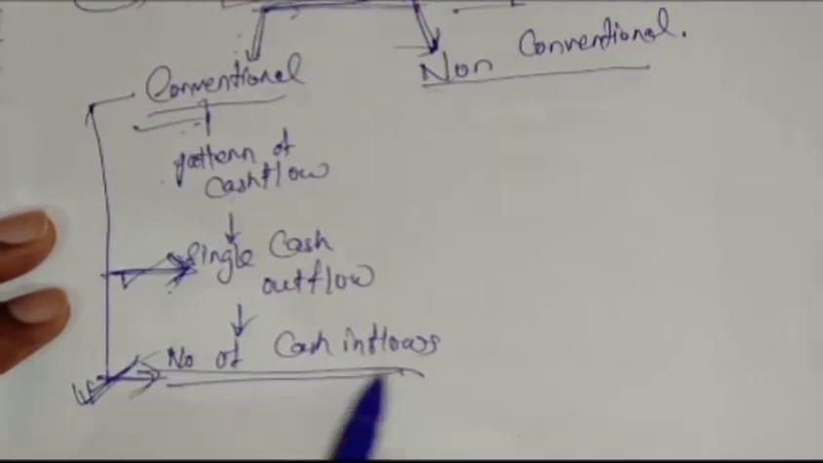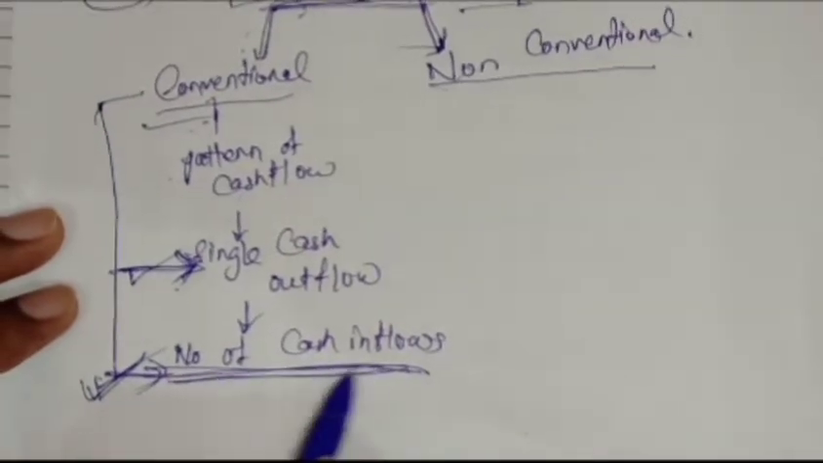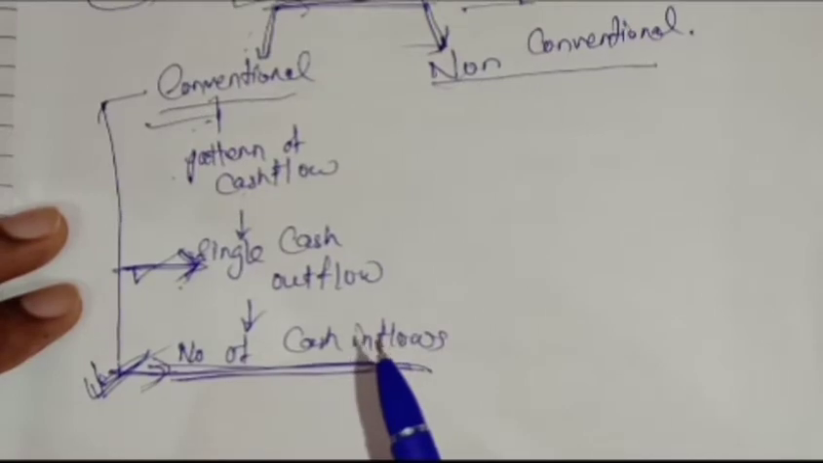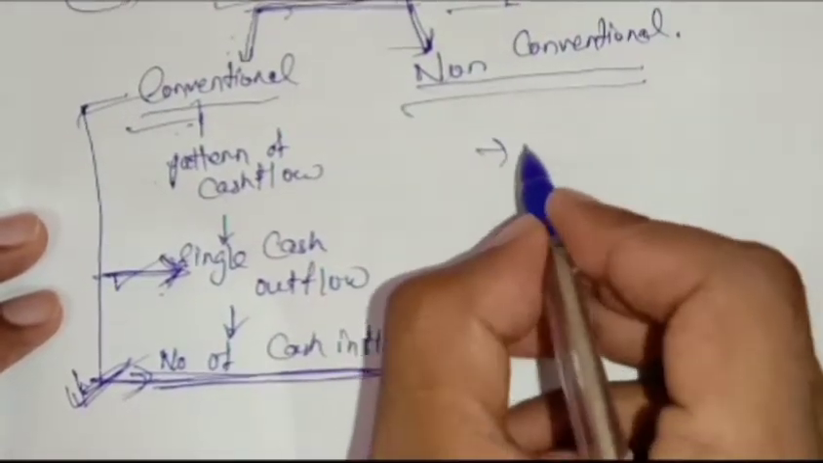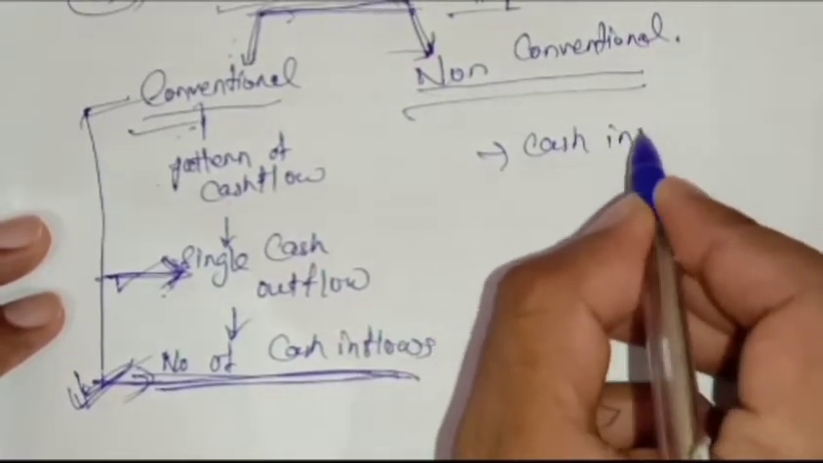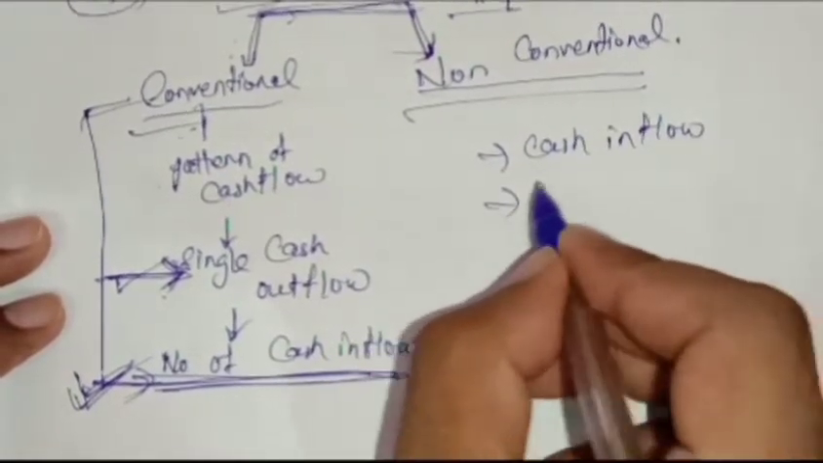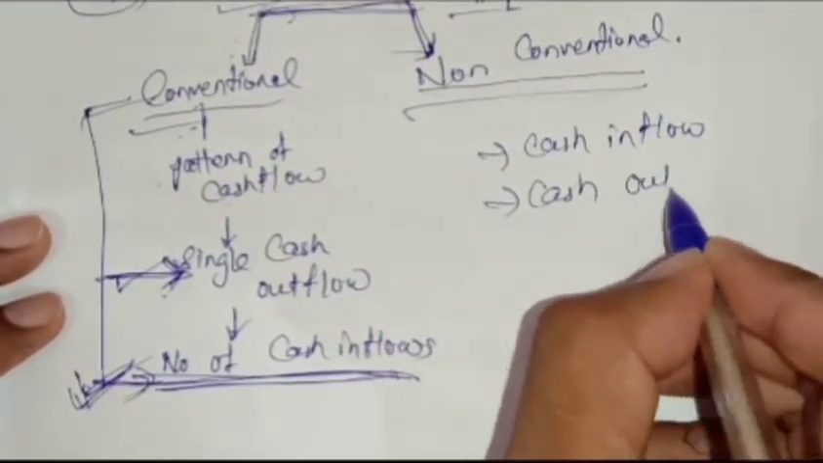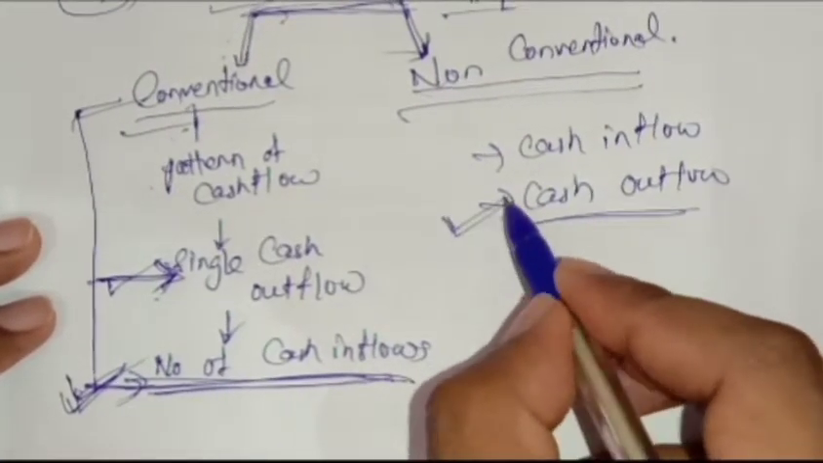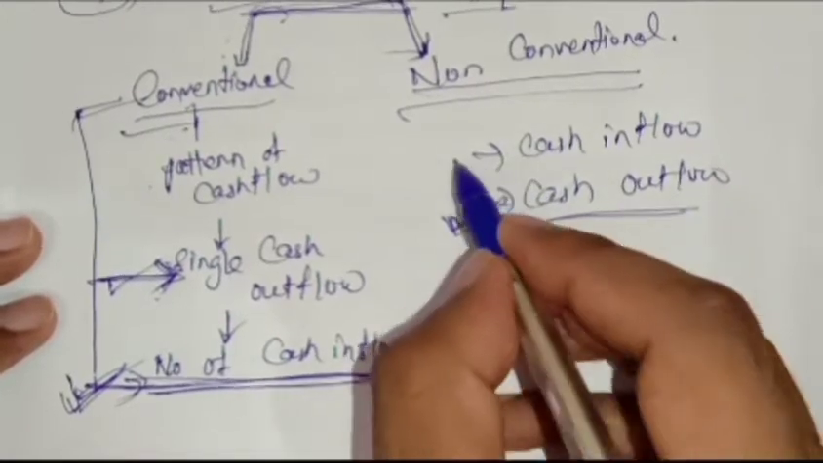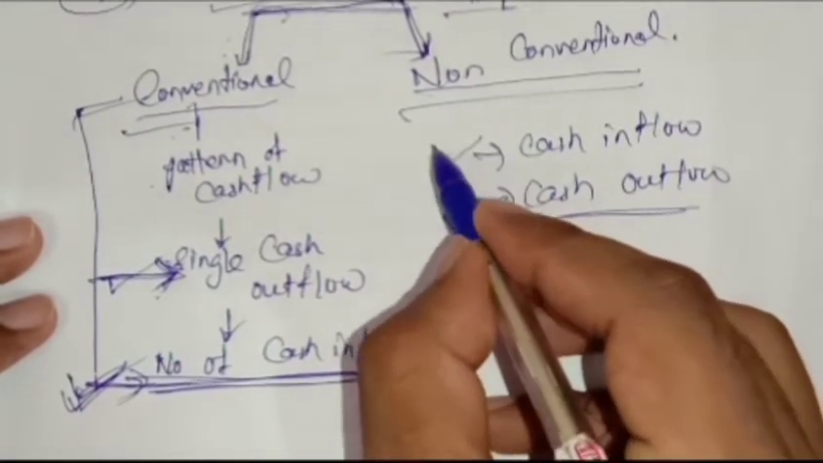That means cash inflow every month or every day, you are getting the inflows. So that is conventional. Non-conventional means cash inflows are there and cash outflows are there. That means you have to regularly give the cash or payment. You have to make payment every day, and you can earn every day also.